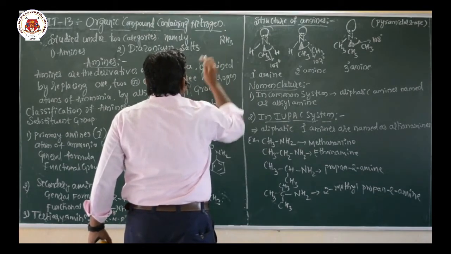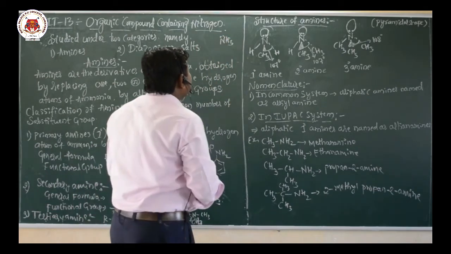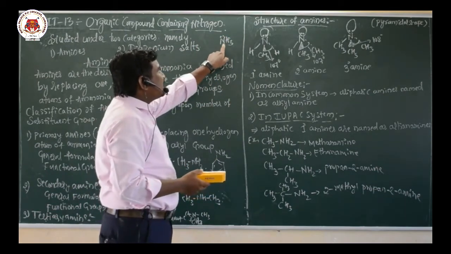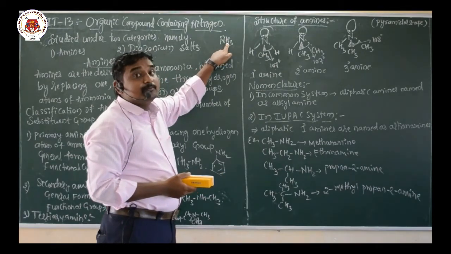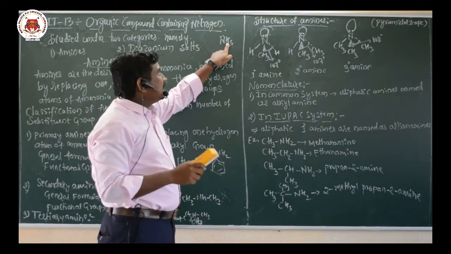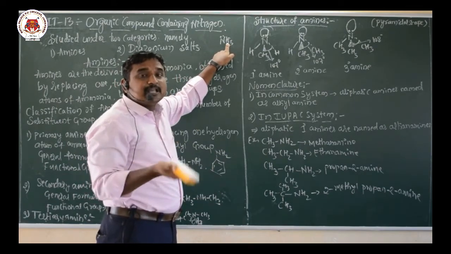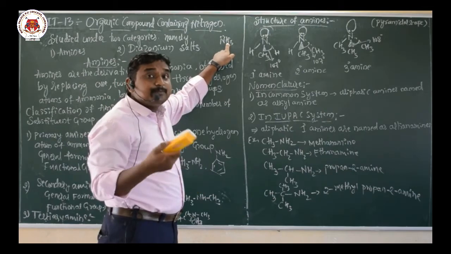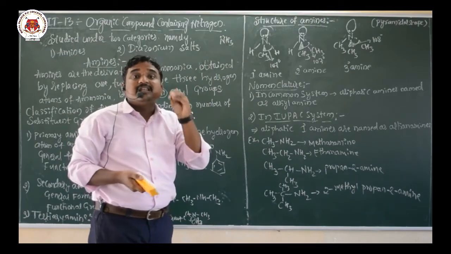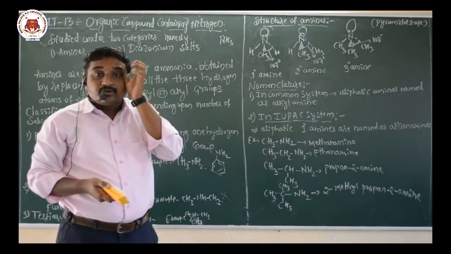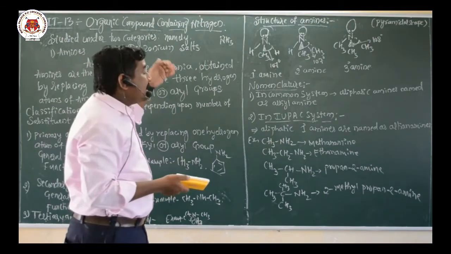The nitrogen carries one unshared pair of electrons. Here, replacement of hydrogen can take place from the ammonia. Either one hydrogen, two hydrogens, or sometimes three hydrogen atoms are replaced, with substitution of an alkyl or aryl group. Such types of compounds are called amines.